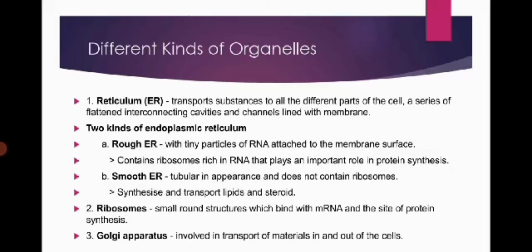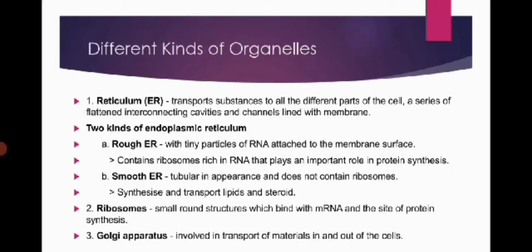Different kinds of organelles. Number 1, endoplasmic reticulum. Transports substances to all the different parts of the cell, a series of flattened interconnecting cavities and channels lined with membrane. There are 2 kinds of endoplasmic reticulum.